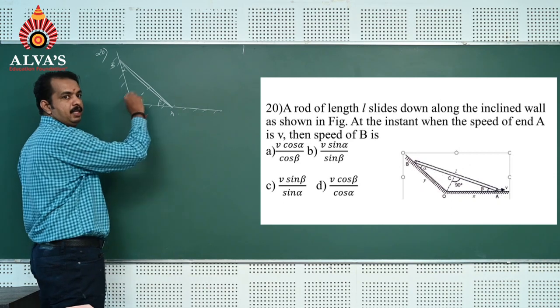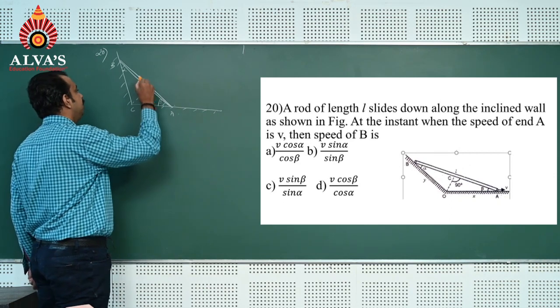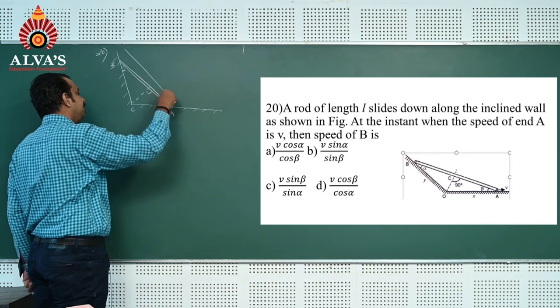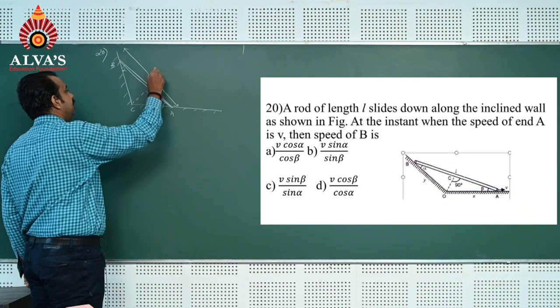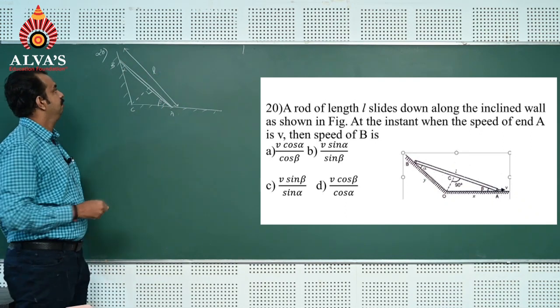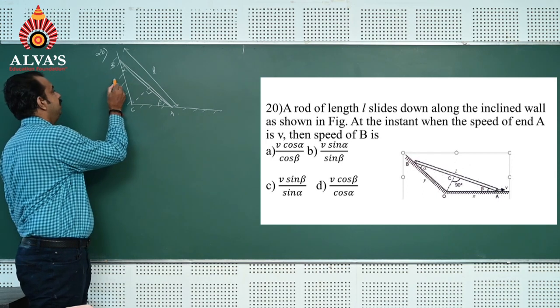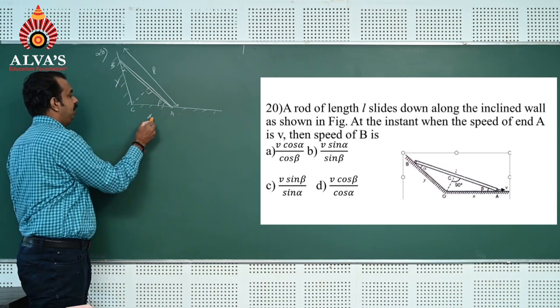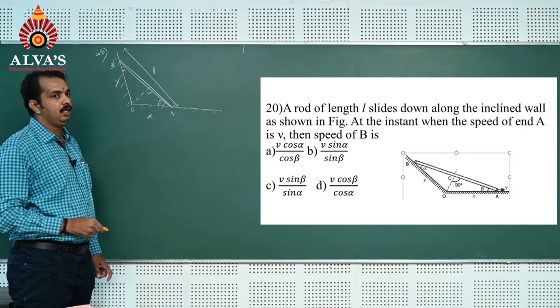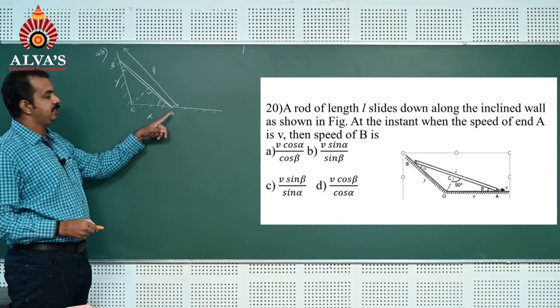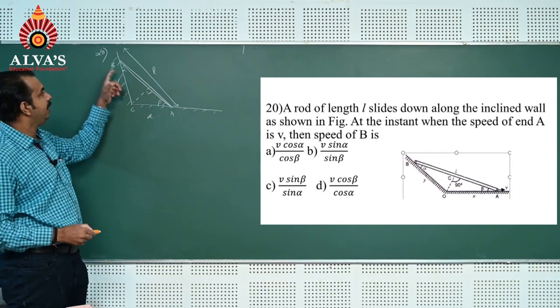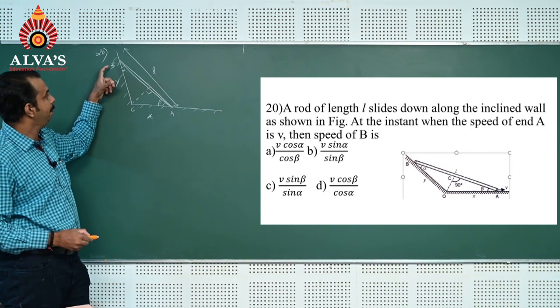Point C is a perpendicular. The total length is given as L, and this side value is Y, this side value is X. The speed at end A is given, and the speed at end B is asked.